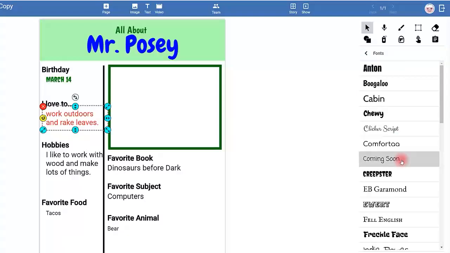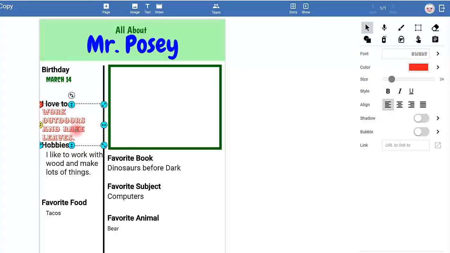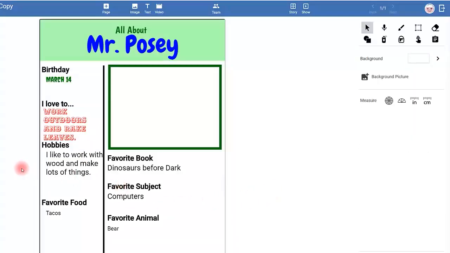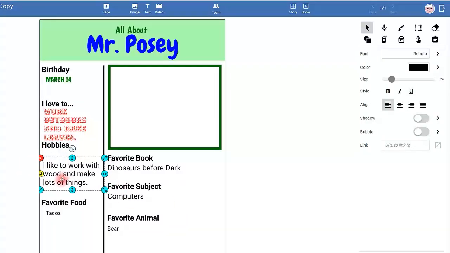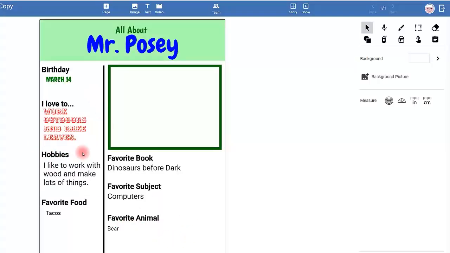I can then choose the font. Oh, definitely that one. Yeah, it looks okay as long as I move it up a little bit off of hobbies. Now, I have a little bit of room, so I'm going to move this one down. And I'm going to grab hobbies and move it down. So you see how this makes it look a little bit nicer.